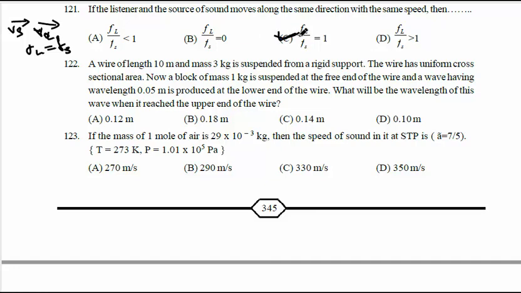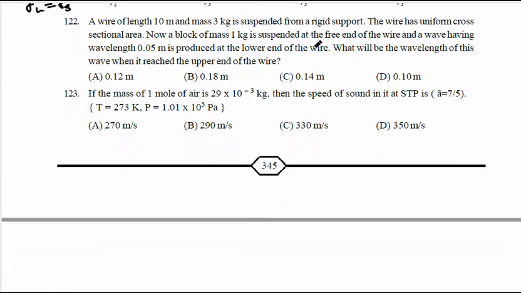So the correct option is C. Why is Fl by Fs equal to 1? Fl is the apparent frequency of the listener. Fs is the true frequency of the source. When there is no relative motion between the listener and source, the frequency of the listener is equal to the true frequency of the source. So Fl by Fs is equal to 1. Okay, question number 121, the answer is C.